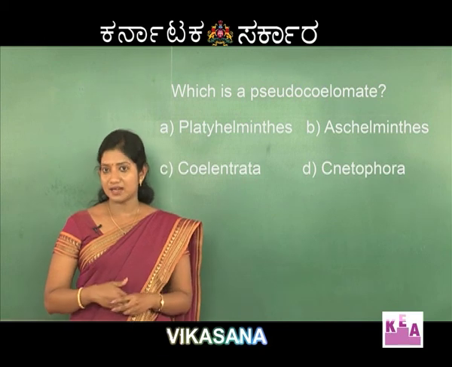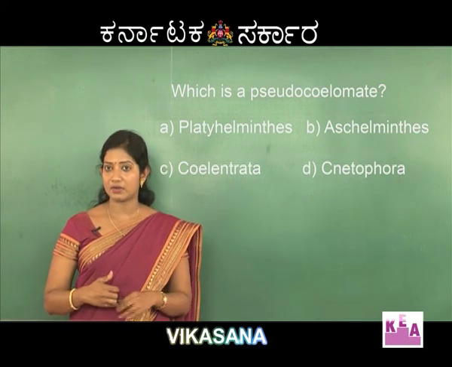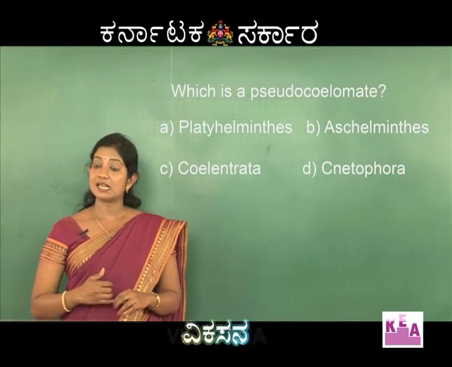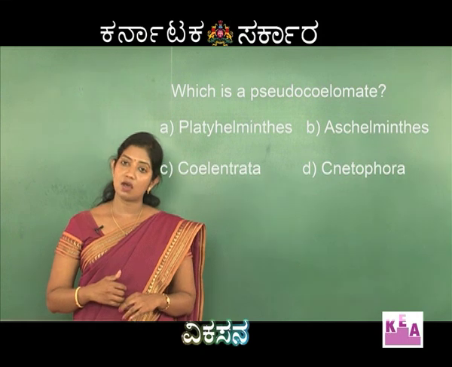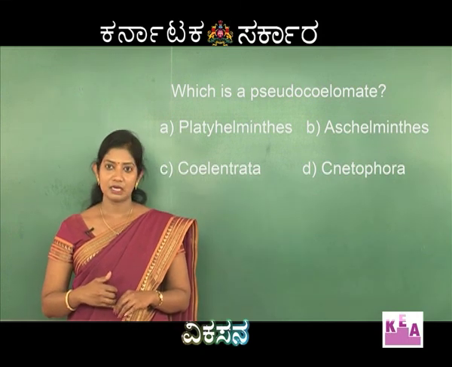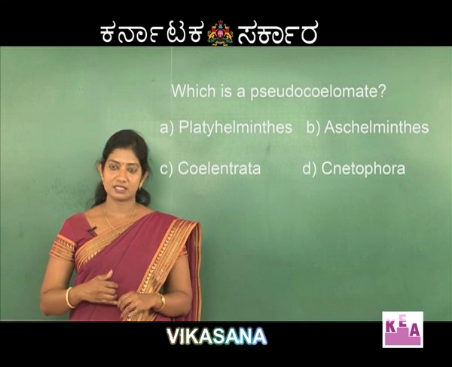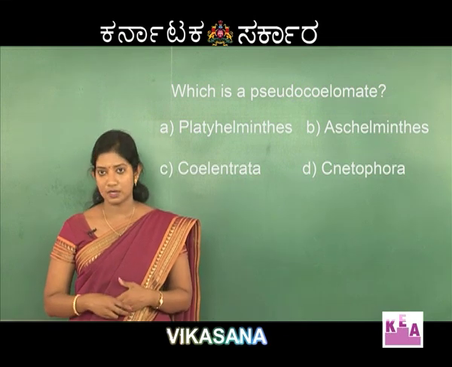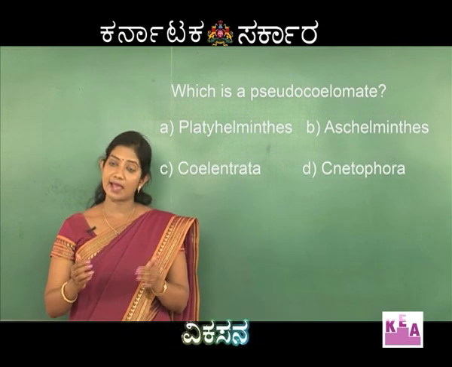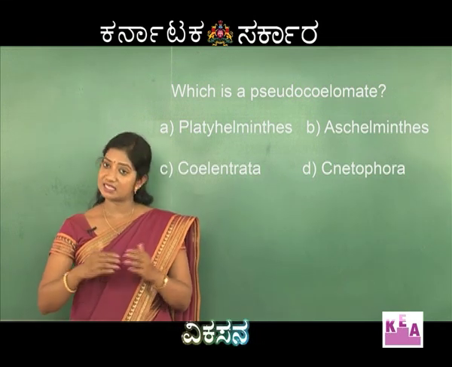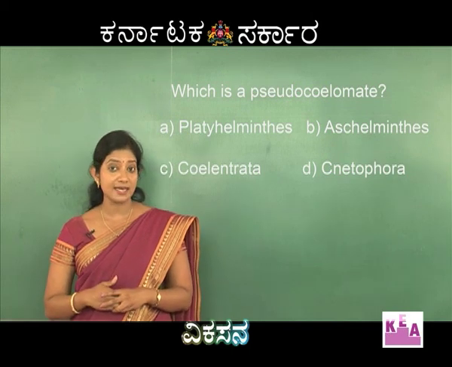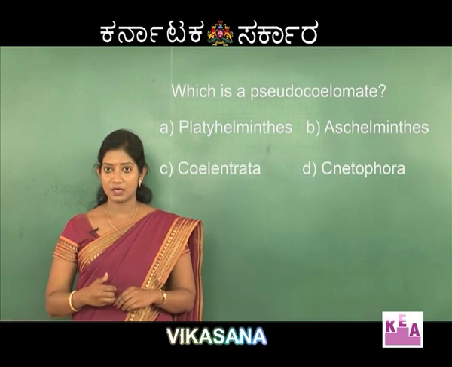The lower organisms starting from porifera till the cnidarians are all acoelomates. Then there are organisms called coelomates which have true coelom. Here between the body wall and the alimentary canal, there is the cavity coelom present which is lined by mesoderm.